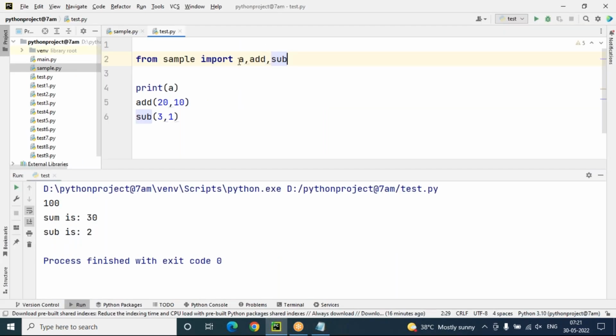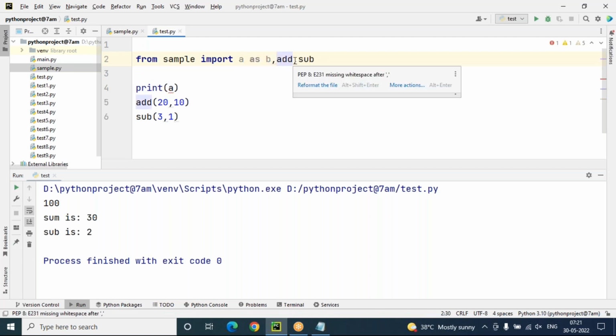So these are the members. A is one of the members, add is a member, sub is a member. So these members are there. I want to give an alias name to these members. For example, A as B, I can say that. Suppose here I'm taking add as sum.